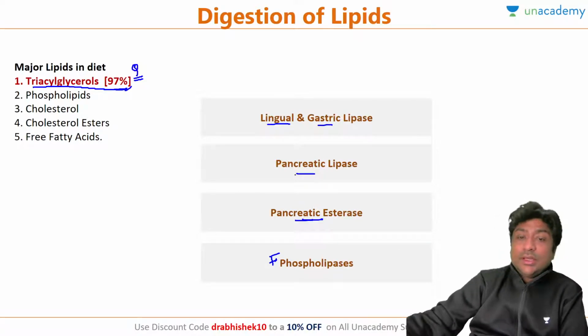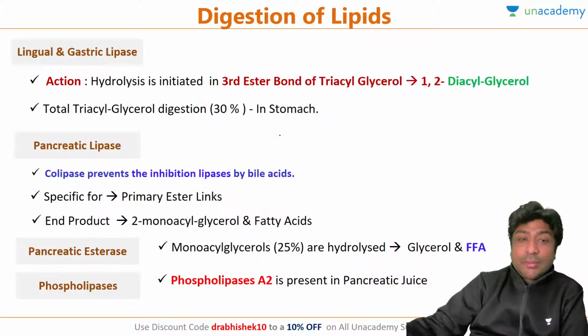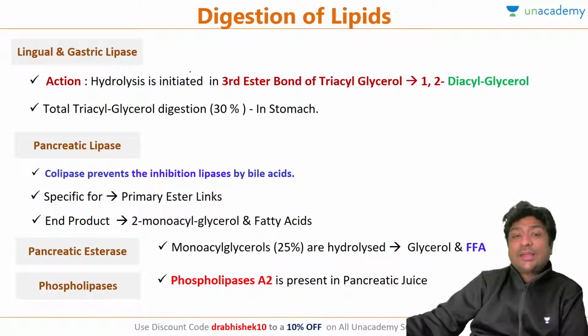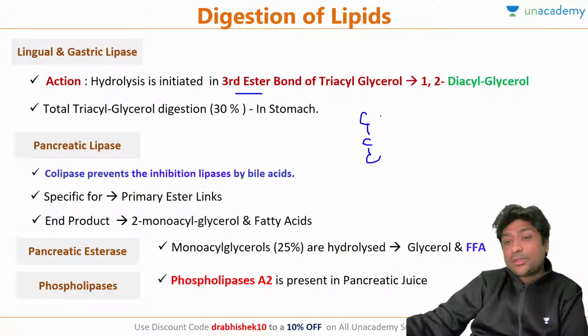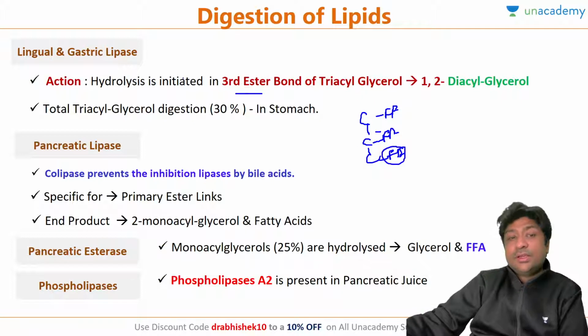Now what happens is, first lingual and gastric lipase will remove the third ester bond. We have told you there are three ester bonds in your glycerol molecule. The third bond is broken by lingual or gastric lipase. Okay, and almost 30% of the digestion happens in the stomach.